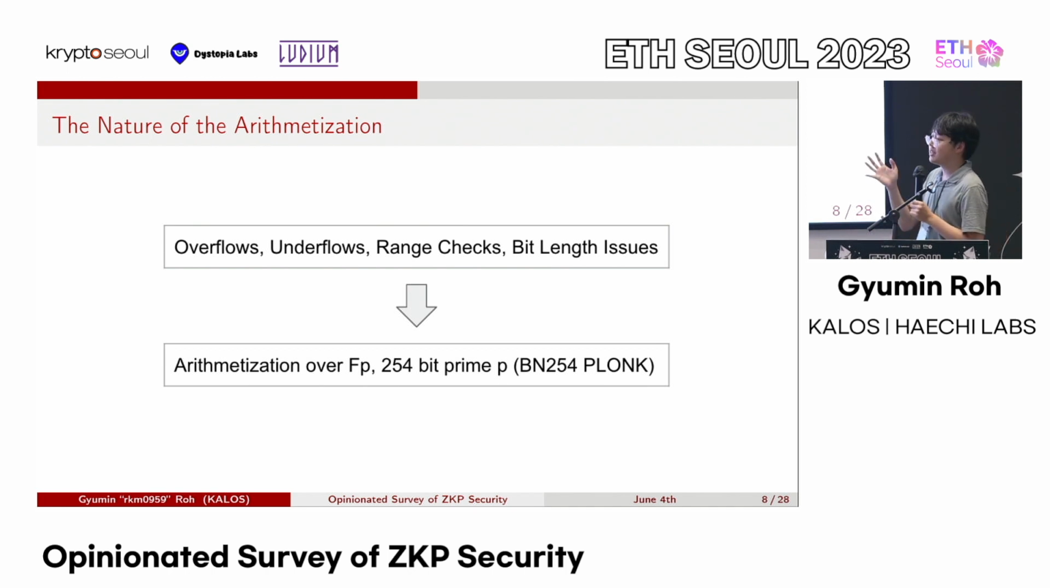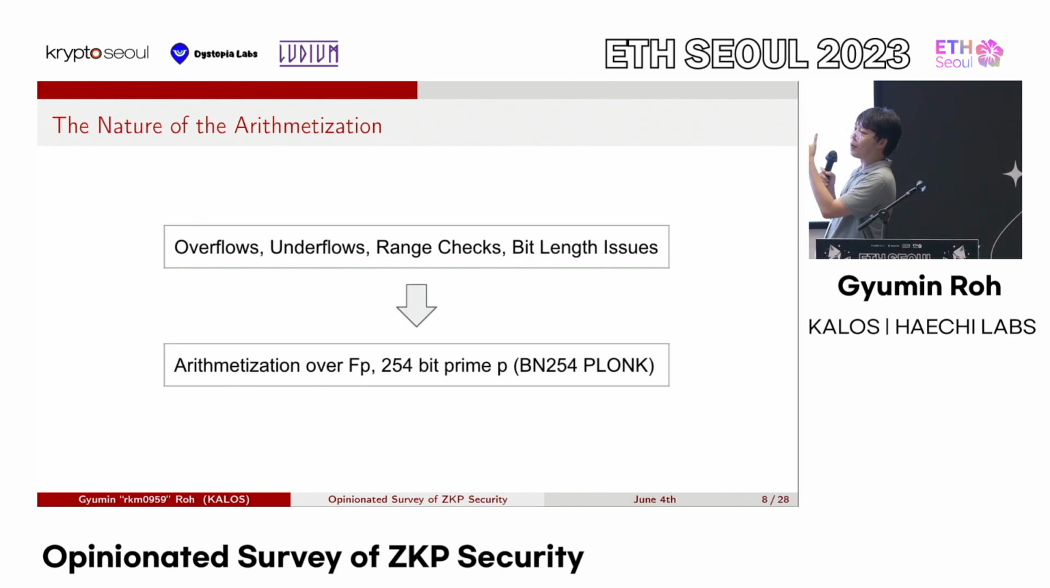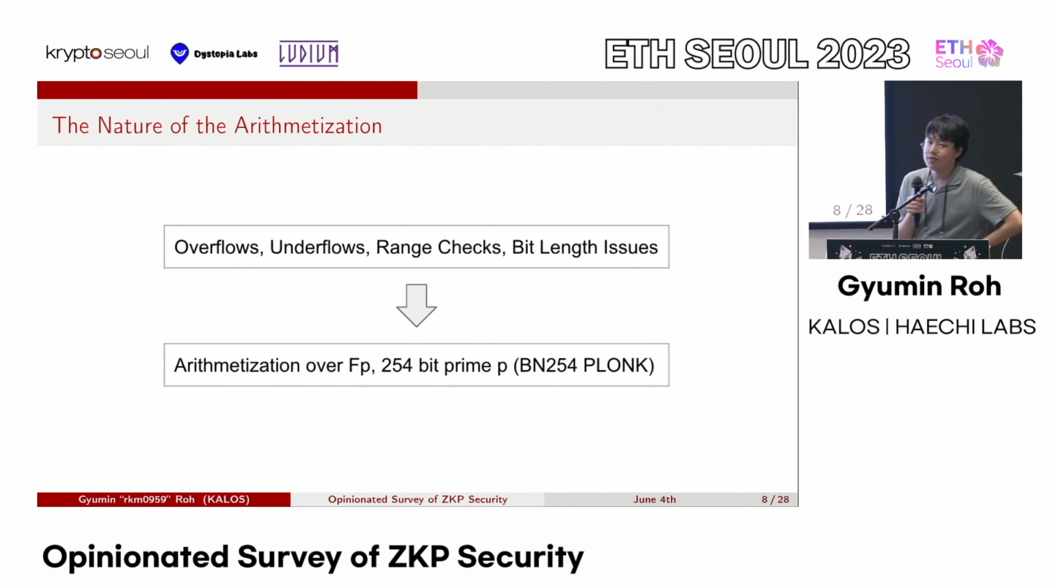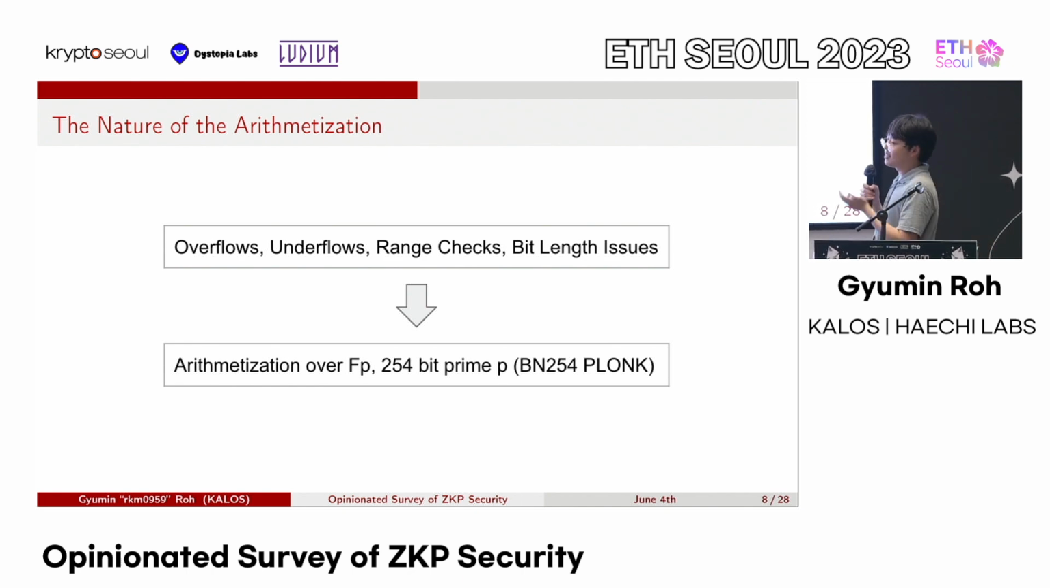So since we are dealing with everything over a prime field, and not something that we are used to dealing with, like the set of integers or something like that, because of this we have to be careful about overflows, because a prime field wraps around P. We have to be careful of range checks because obviously everything wraps around P. There's nothing such as negative integers in a prime field and stuff like that.